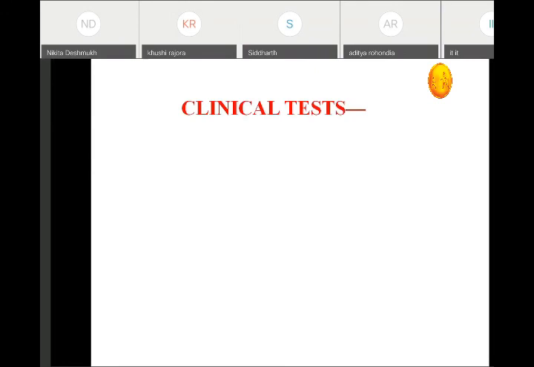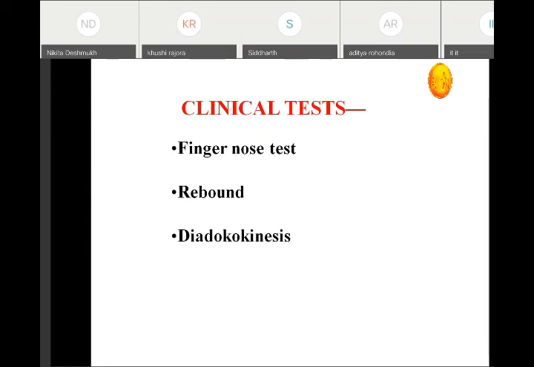These are all the features of the cerebellar syndrome. Now, how will we test? The clinical tests can be done in the upper extremities as well as the lower extremities. In the upper extremity, the tests done are the finger nose test, the rebound phenomenon test, and dysdiadochokinesia, and in the lower extremity, three tests can be done, that is heel to knee test, tandem walking and Romberg sign. So these are all the tests that can be performed. Usually we take a practical on the cerebellar tests. There you can see how to perform the tests.